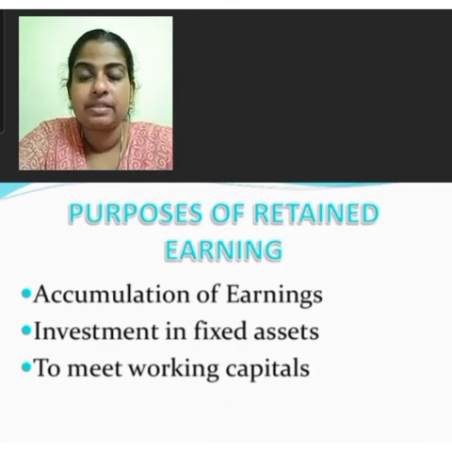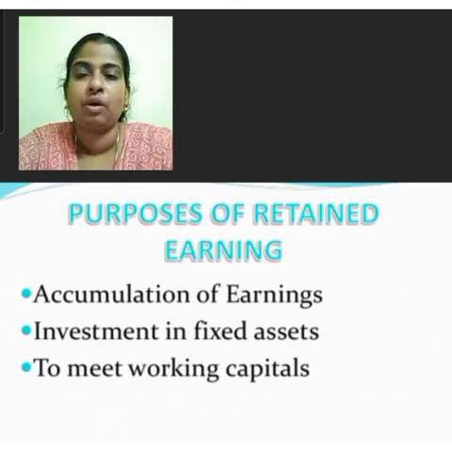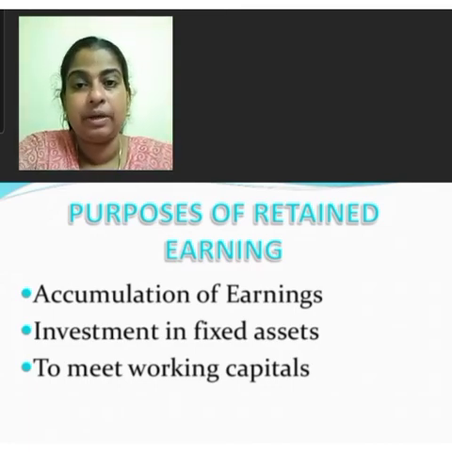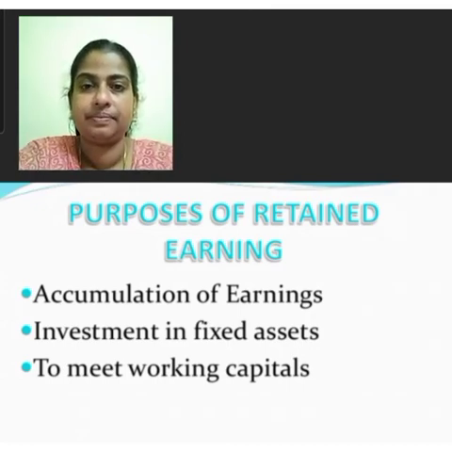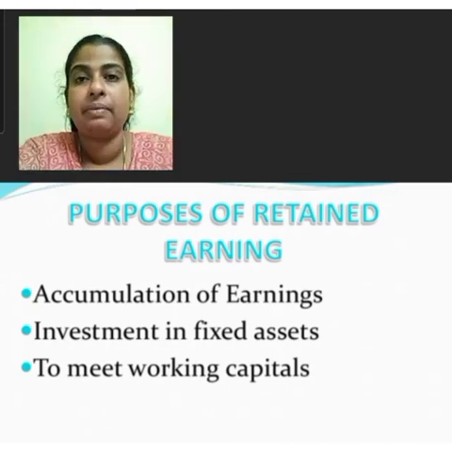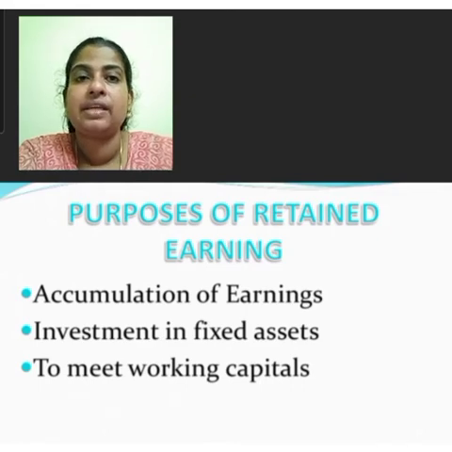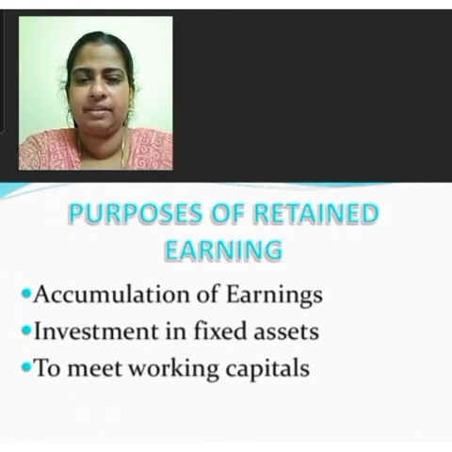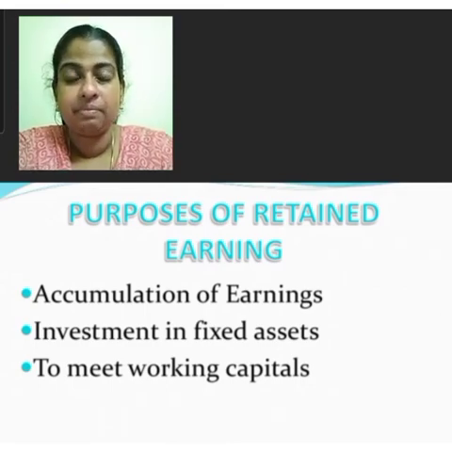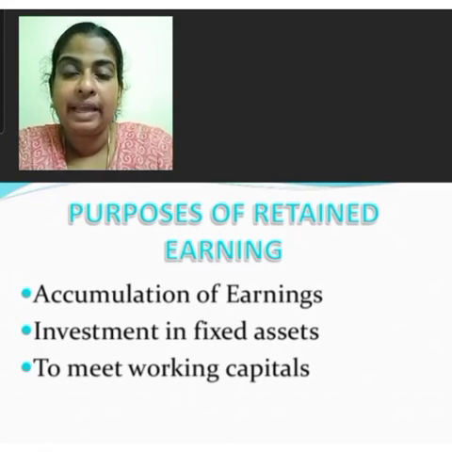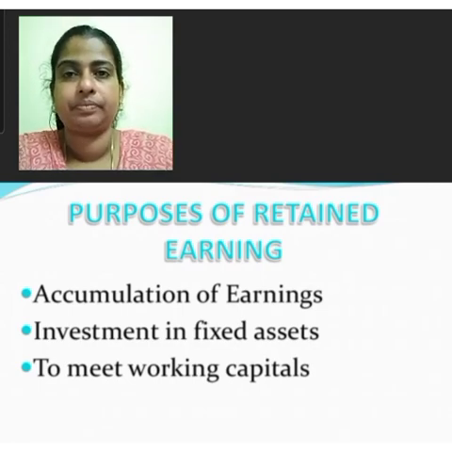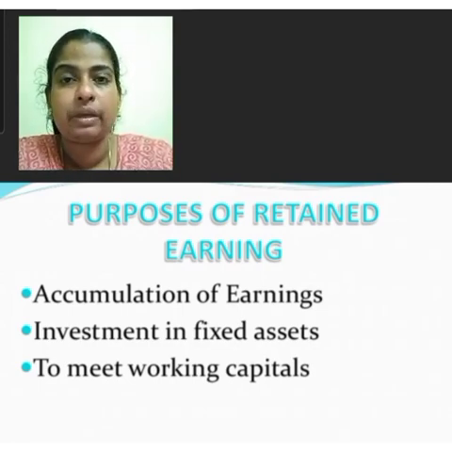The important disadvantages of creating retained earnings or plowing back of profits are, first, low dividends. Plowing back of profit reduces the current rate of dividends. This may result in dissatisfaction among the shareholders as they do not get the expected rate of dividend. Preference shareholders have the right to get a fixed amount of dividend. But equity shareholders will get dividend only after distribution among the preference shareholders. Then the next one is misuse and speculation.